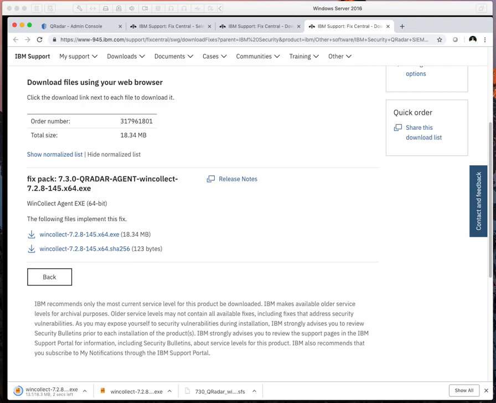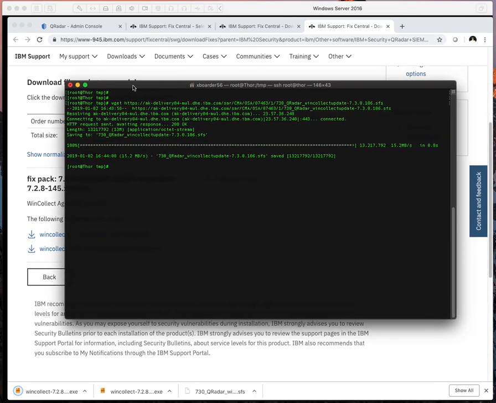So once that's done, we're going to pull back over our terminal. And what we're going to need to do first is make a directory called updates. I've already made this, so it's probably going to error out. That's okay. We're going to mount our file. It's squash, so we need to tell it what type it is. And then the file, and I'm going to tab to fill it in. Type in media and then updates. So it mounted it, so now we're going to launch the installer.